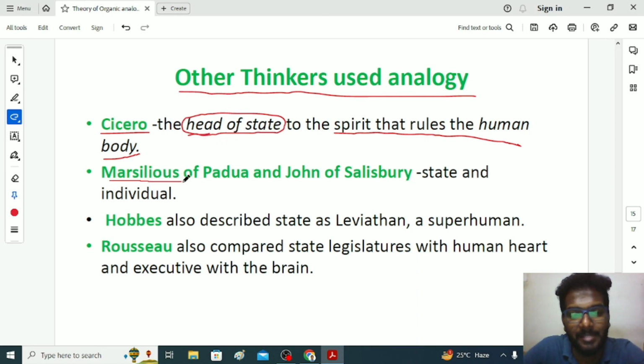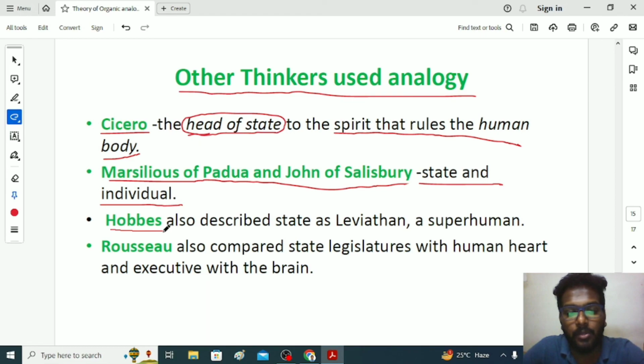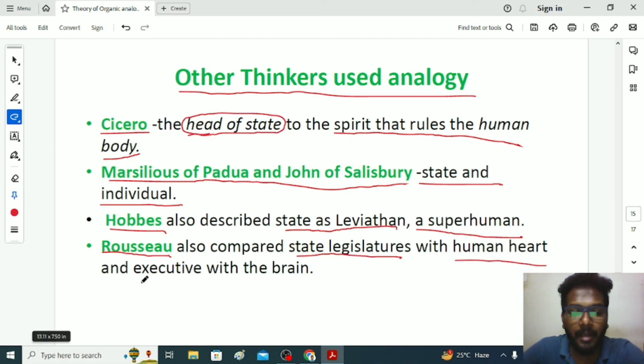Then Marsilius of Padua and John of Salisbury talked about state and individual. They compared the state with the individual human being. Next, Hobbes, he is also a famous philosopher. He talked about the state compared as a leviathan, which means a superhuman being. And Rousseau, he also compared the state legislatures with the human heart and the state executive with the human brain.